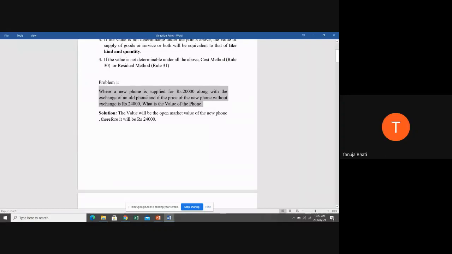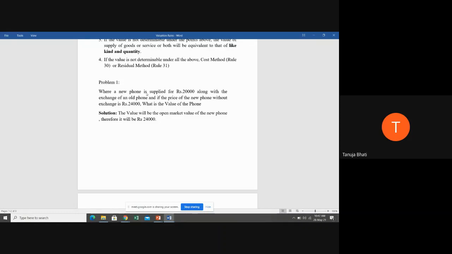If the new phone is, suppose, a Samsung, then a similar product having similar features and similar elements, you have to compare the new phone with that other product. And whatever the value of that similar product is, you take it as the value here, where the consideration is received partly in cash and partly in kind. Now suppose there is no similar product, only that particular product is being sold, then what is going to be the value?